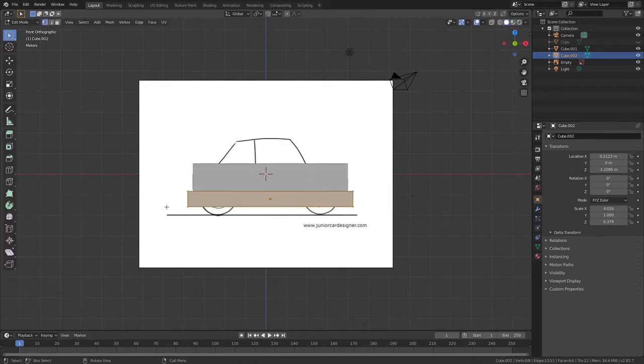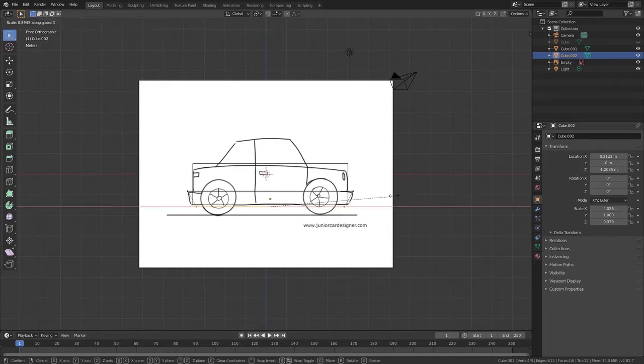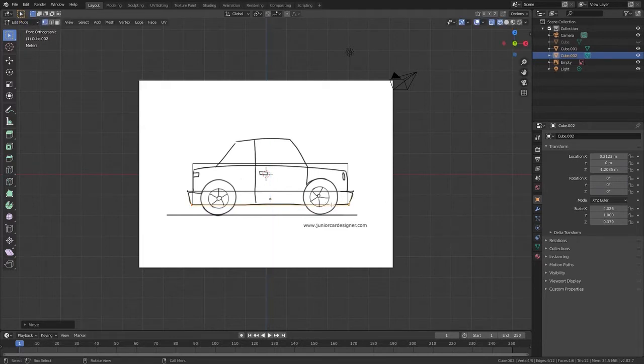Now go to click Tab, go Shift Z, and select the whole bottom half. Now go SX and we'll scale it on the X axis. Good. Now I'm actually going to go GZ and get to about the bottom part. You don't have to do it exactly, just about.